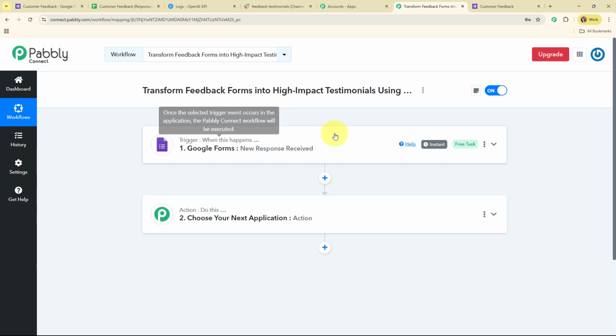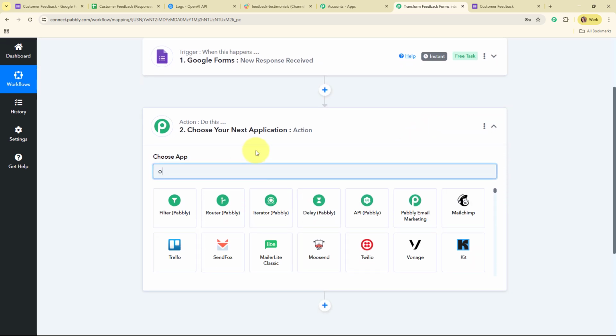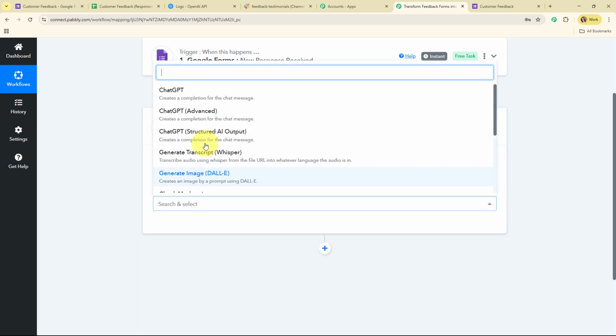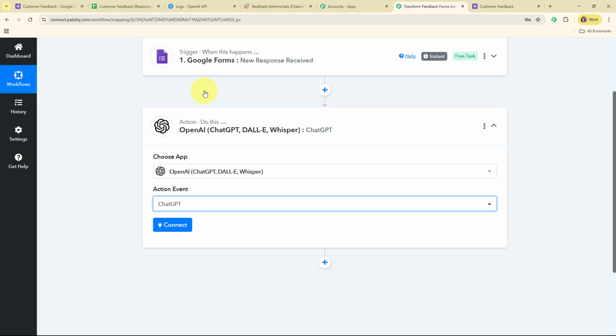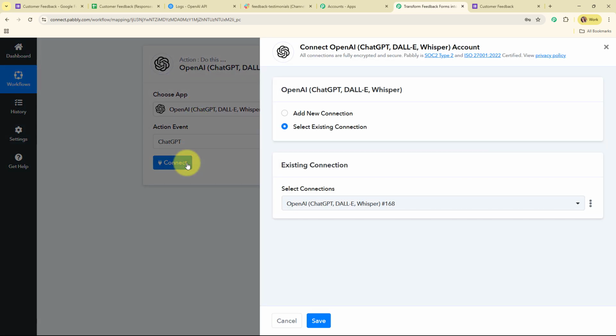So now here to categorize the event, we are going to connect our OpenAI account with Pabbly Connect in this action step given over here. So I'm going to select my action application as OpenAI and my action event as ChatGPT. So now here to connect my OpenAI account with Pabbly Connect, here I'm going to click on this connect.